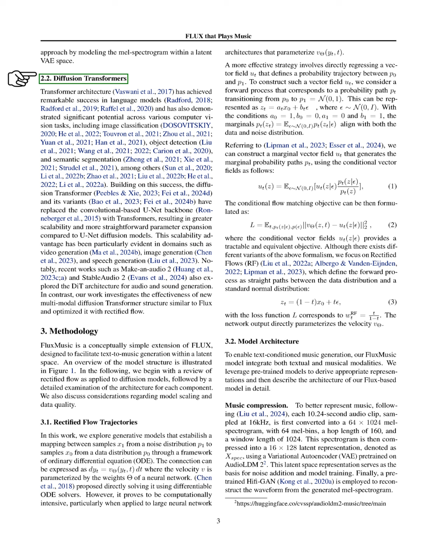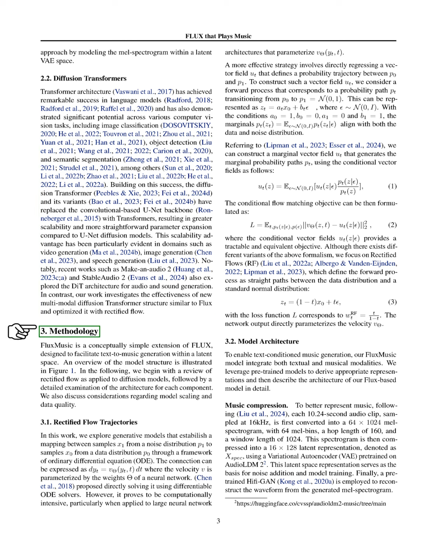This change allows for better scalability and easier parameter expansion compared to U-net diffusion models. We have particularly noticed this scalability advantage in areas such as video, image, and speech generation. Recent works like Macon Audio 2 and Stable Audio 2 have also utilized the DIT architecture for audio generation.